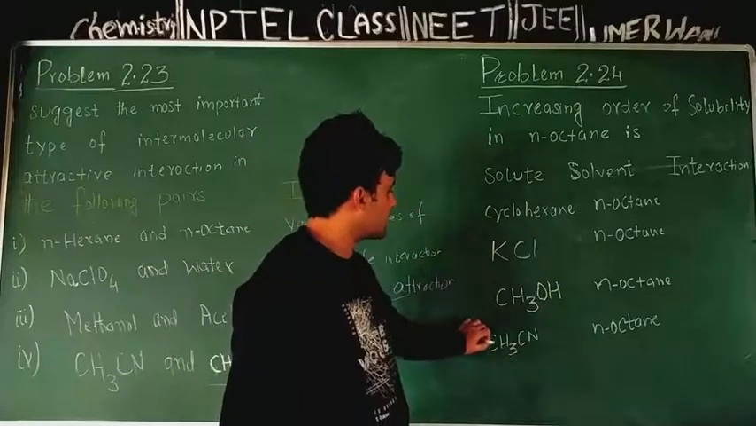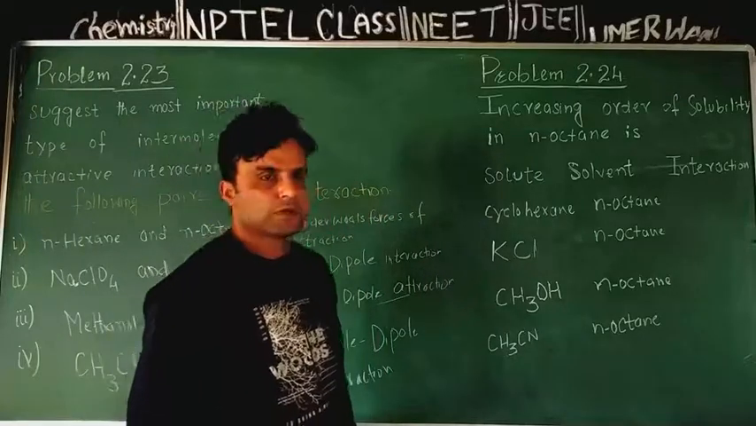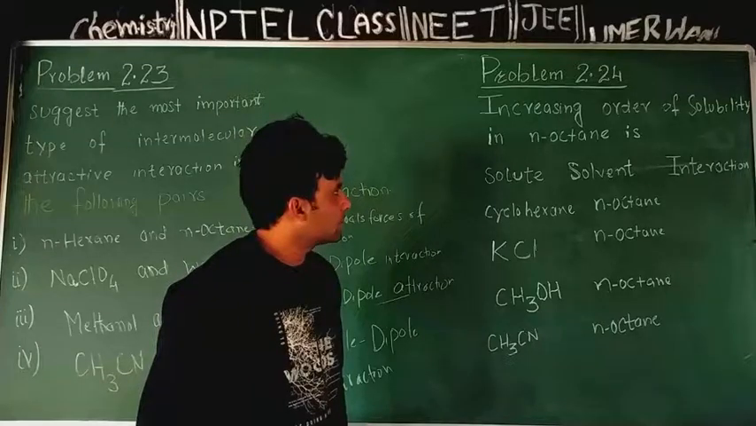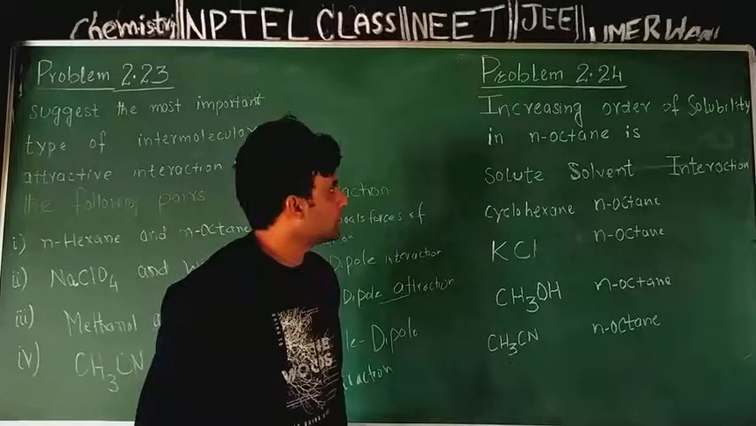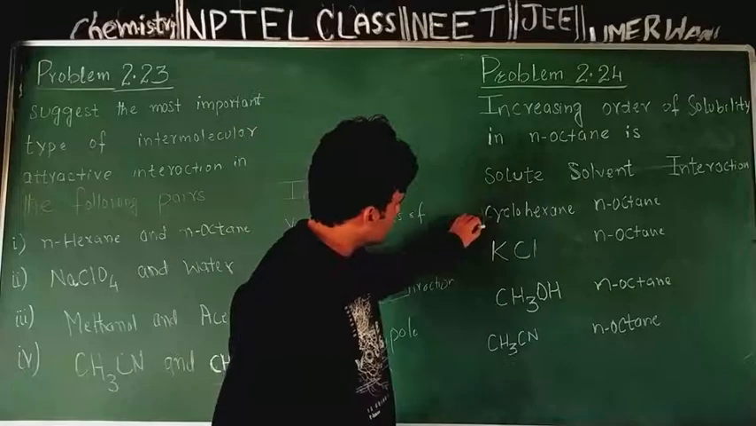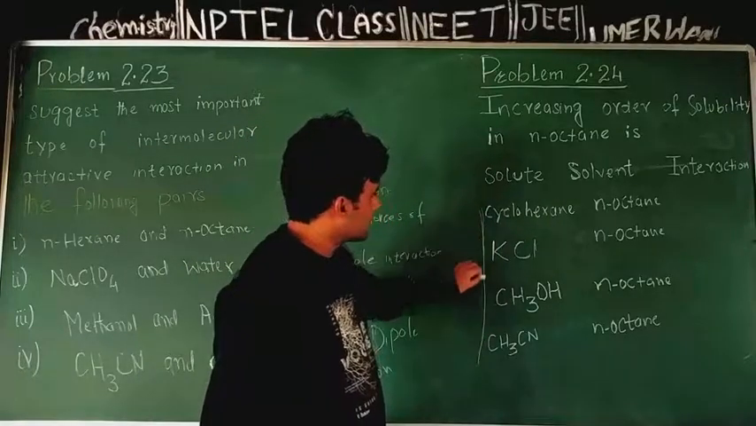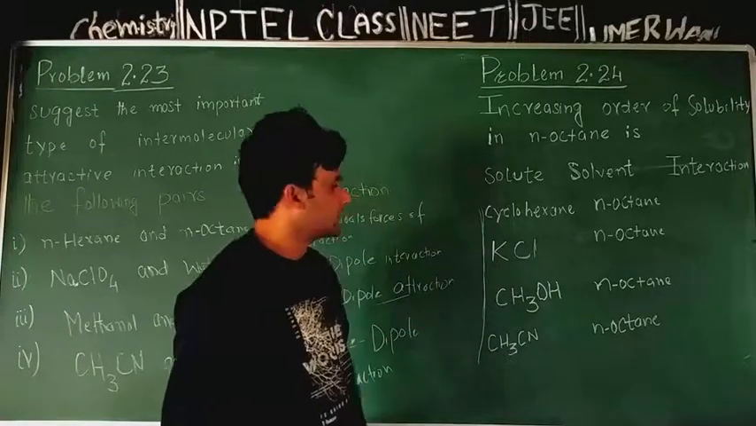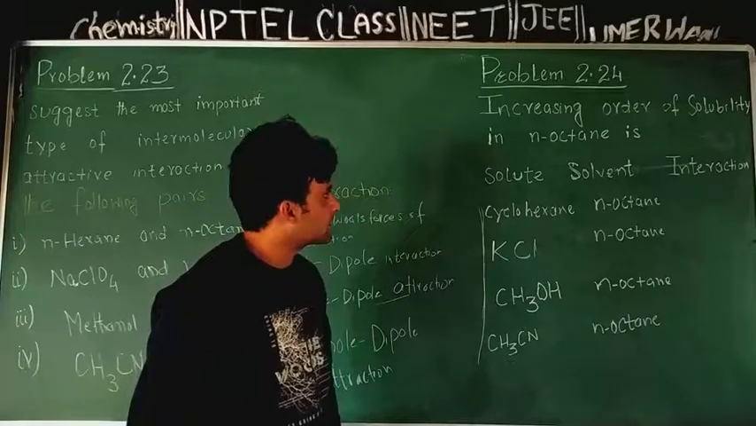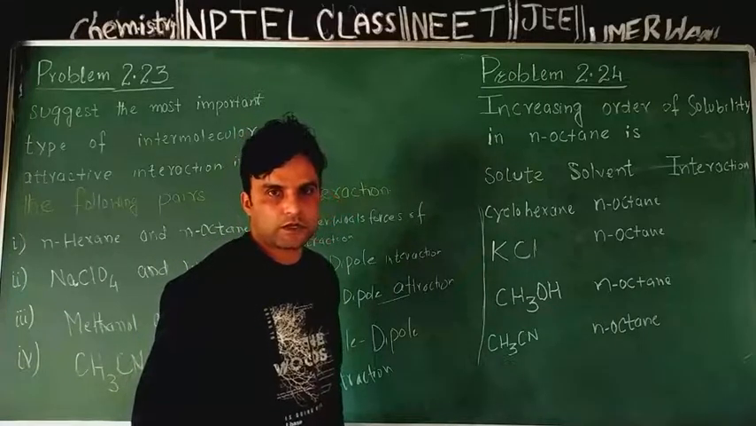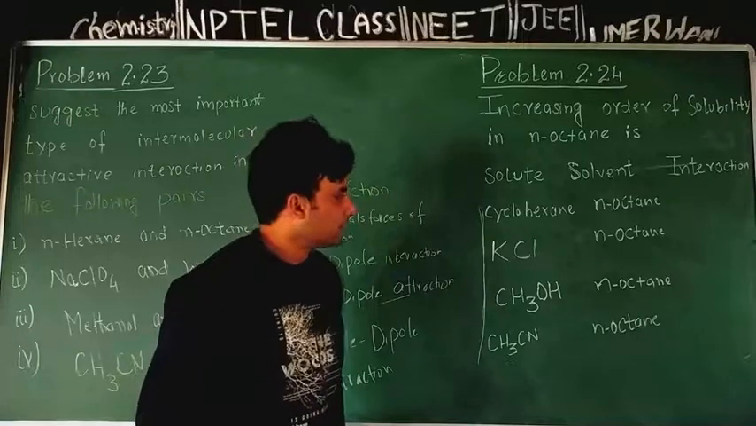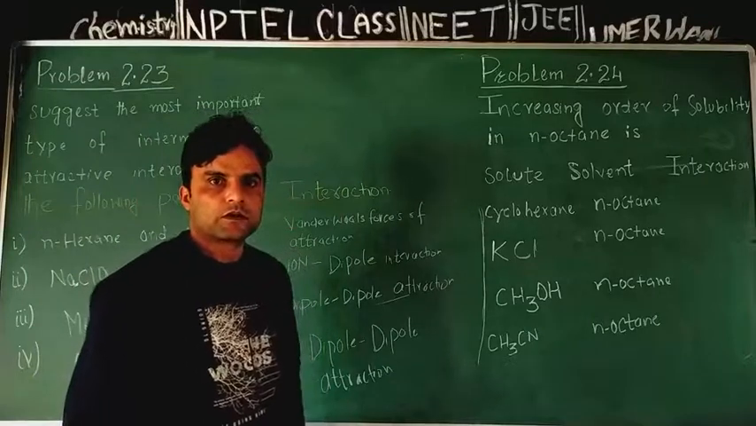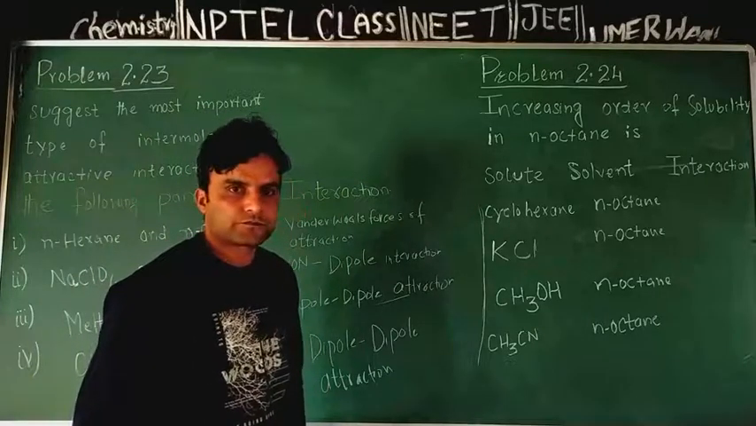potassium chloride, methanol, and acetonitrile. Now we have to make increasing order of solubility. We have to arrange cyclohexane, potassium chloride, methanol, acetonitrile in increasing order of their solubility in normal octane. For that, idea is first we will try to identify nature of our solvent and nature of solute.